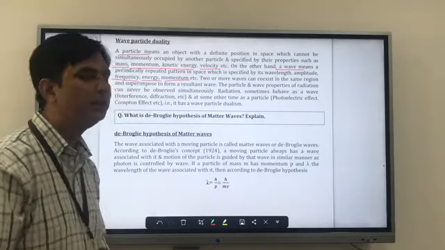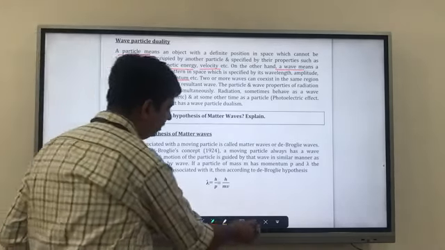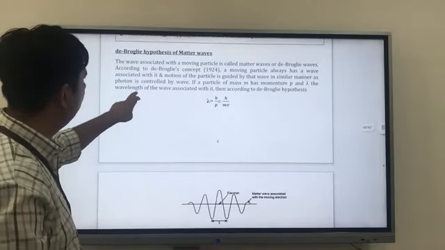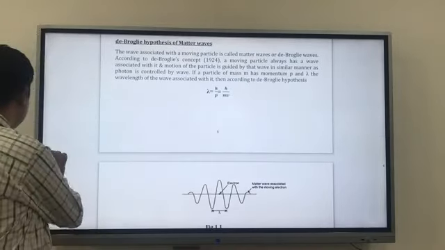So it has wave particle dualism. This is a very important point, and this will be our last topic for today. And then, de Broglie hypothesis of matter wave.